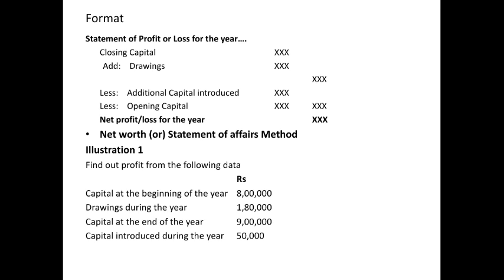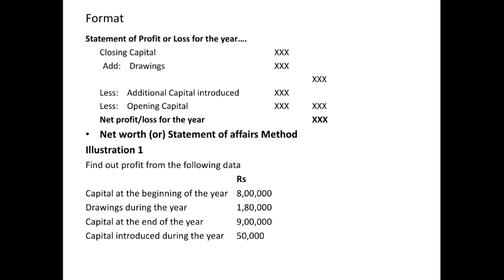Then we have to add drawings. Drawings during the year is 1,80,000. Closing capital plus drawings comes to 10,80,000.